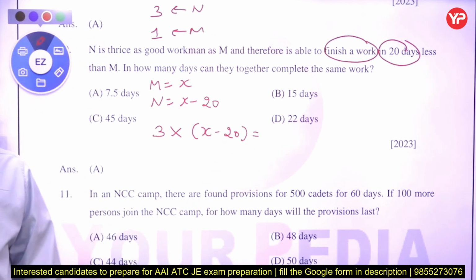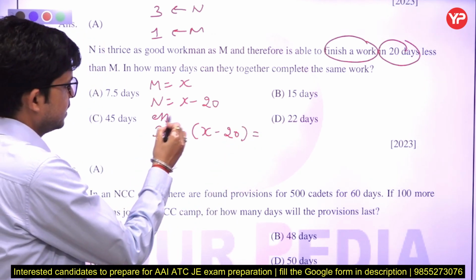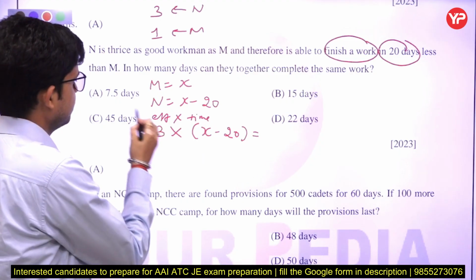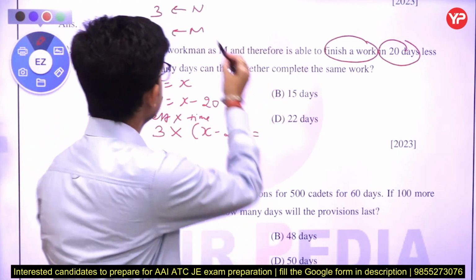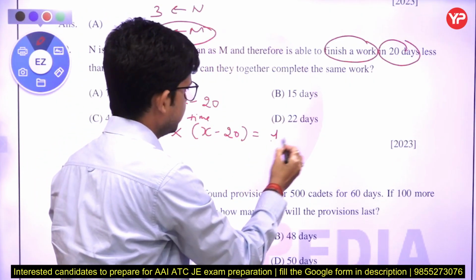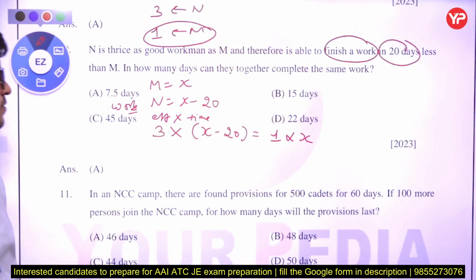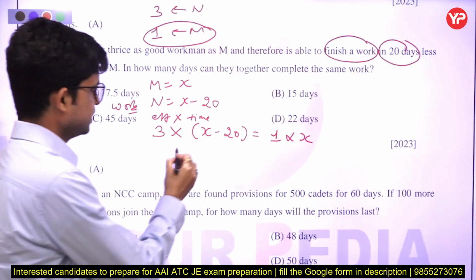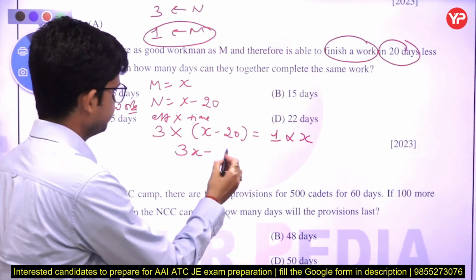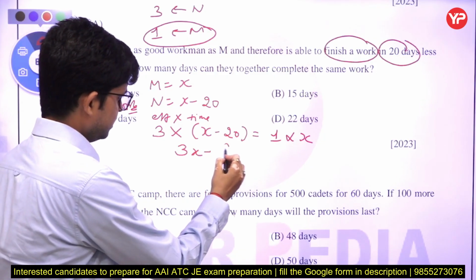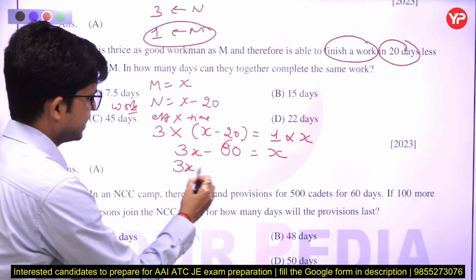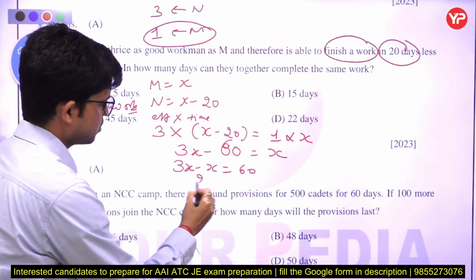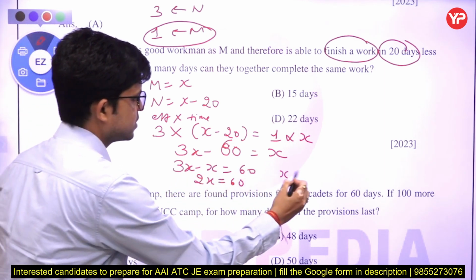So we take efficiency into days, and we get the total work. How much is the work? Efficiency into time gives work, because the work is the same for both. Similarly for M, 1 into X, where X is the days and 1 is the efficiency of M. So we get 3 into (X minus 20) equal to X. So 3x minus 60 is equal to x, so 3x minus x is equal to 60. So 2x is equal to 60 and x is equal to 30.